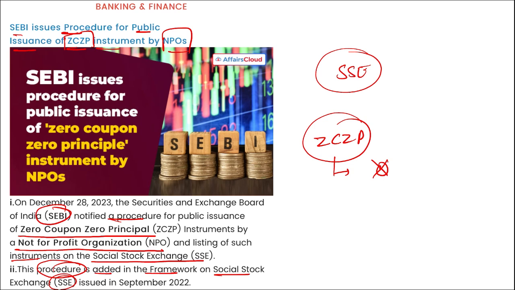Since it is a donation, not a loan or investment, the contributed funds will not be refunded to the donors. So I repeat, these zero coupon, zero principal instruments for not-for-profit organizations and listing of such instruments on the social stock exchange have been recently notified by SEBI.